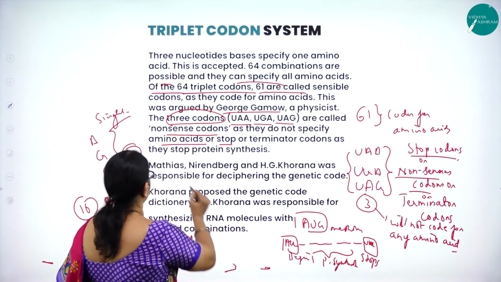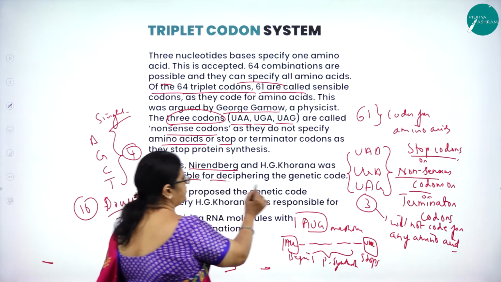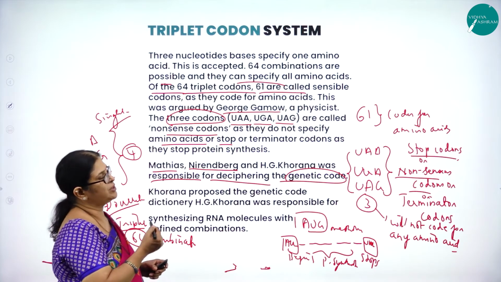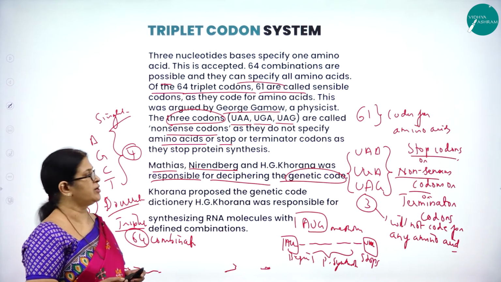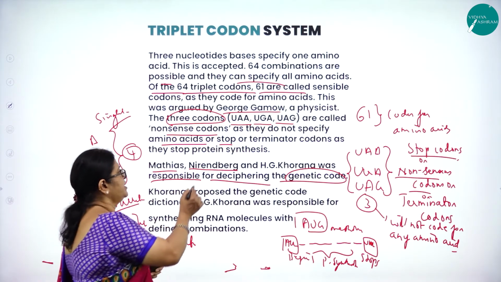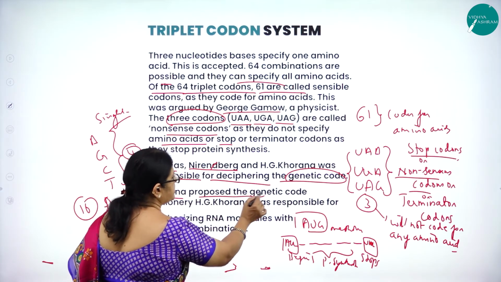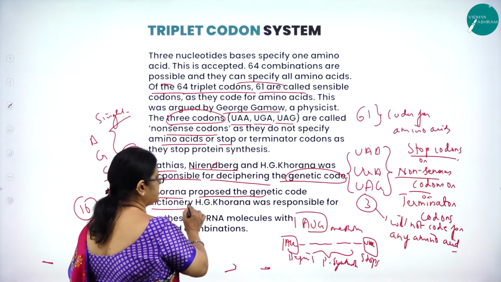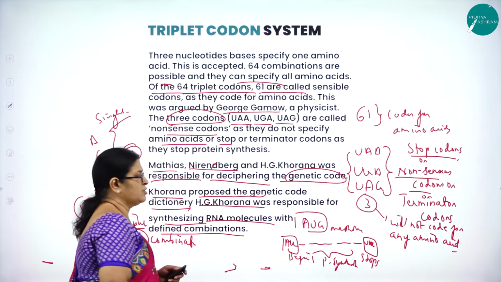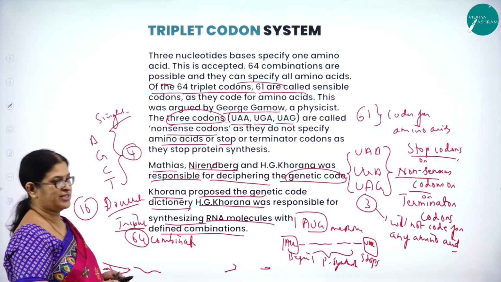So Marshall Nirenberg and H.G. Khorana were responsible for deciphering this genetic code. Who were the scientists who brought about this genetic code, the triplet codon system? It was Marshall Nirenberg and H.G. Khorana. And Khorana proposed the genetic code dictionary, and hence he was responsible for synthesizing RNA molecules with defined combinations. So the credit goes to the Indian scientist, H.G. Khorana.